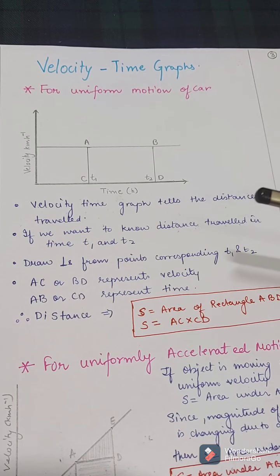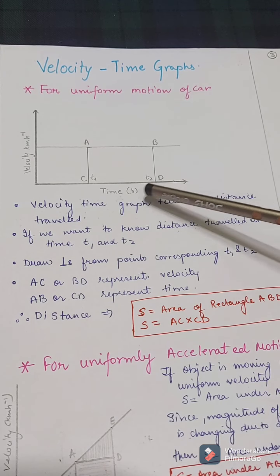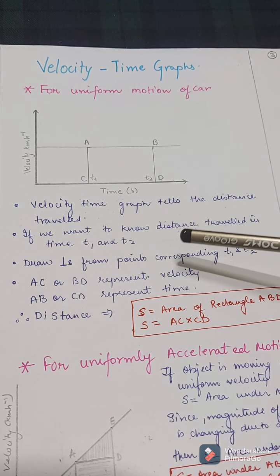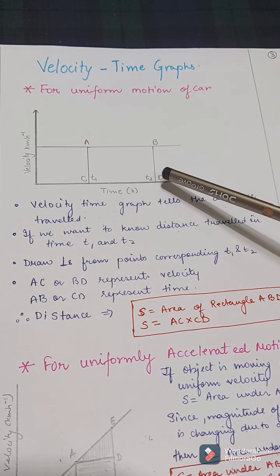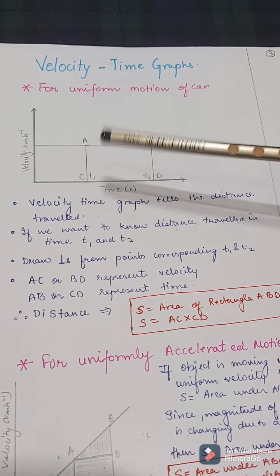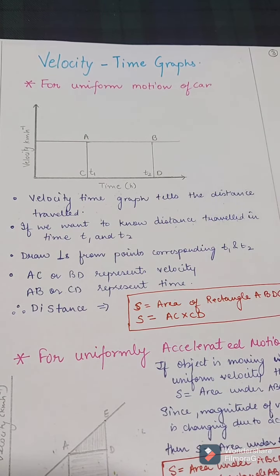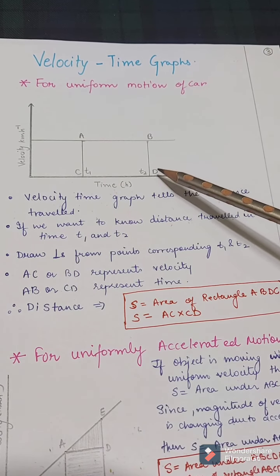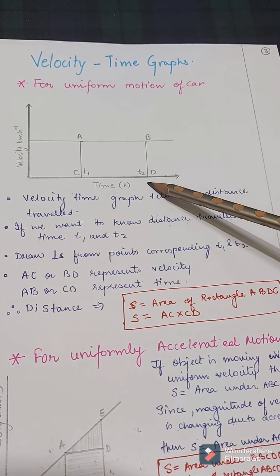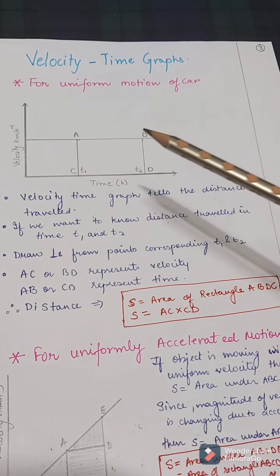So if we want to know the distance traveled in time t1 to t2, what we have to do? Draw perpendiculars from points corresponding to t1 and t2. These are the points t1 and t2. I have already drawn the perpendiculars. So AC or BD, they represent velocity. AC is equal to BD and they represent the velocity as it is parallel to the y-axis.